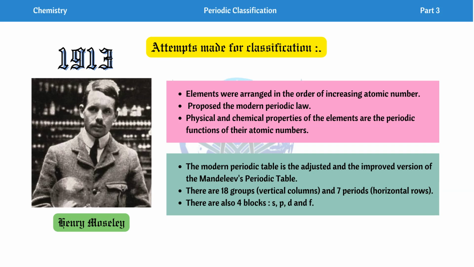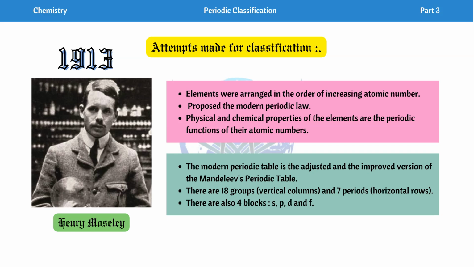So this is about the periodic functions of their atomic numbers. Next, the modern periodic table. The periodic table we presently follow, the modern periodic table, is the adjusted and improved version of Mendeleev's periodic table. Moseley adjusted and improved it, and he gave rise to the modern periodic table.